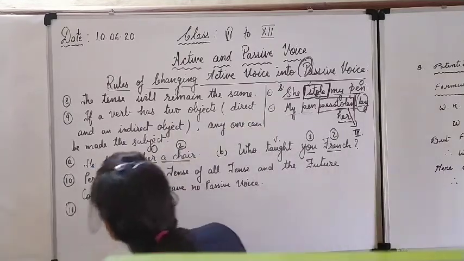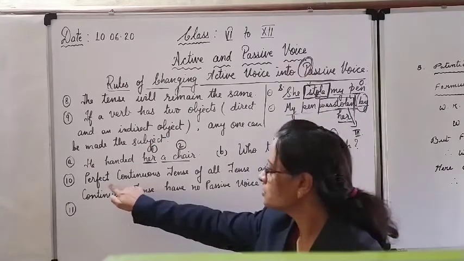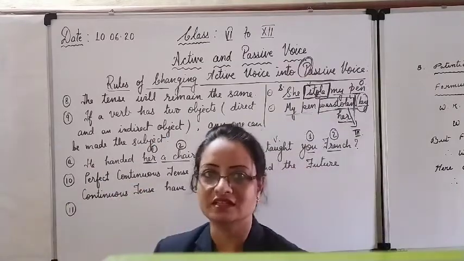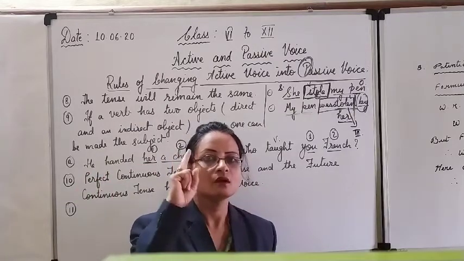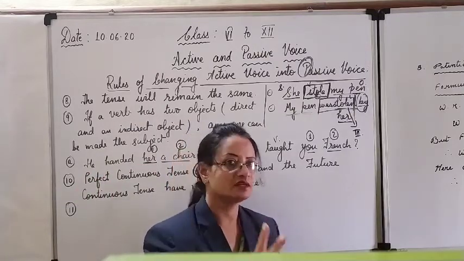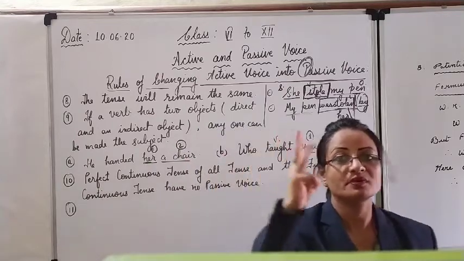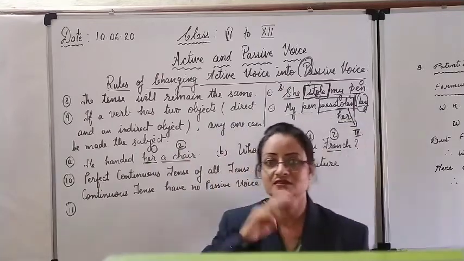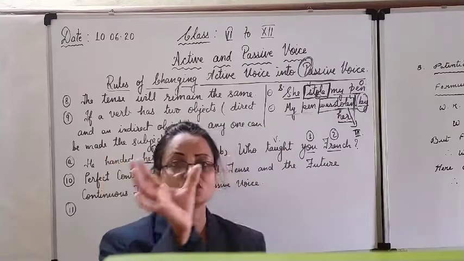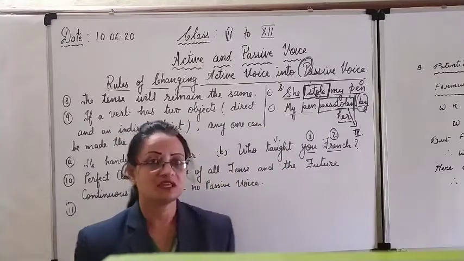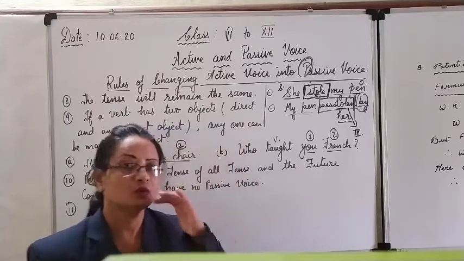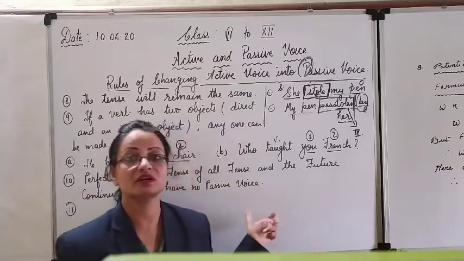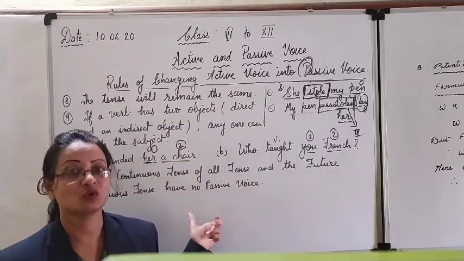Okay. Next rule says the perfect continuous tense: present perfect continuous, past perfect continuous, future perfect continuous, and the fourth, future continuous. Wherever the words perfect continuous are there, in all three tenses, it has no passive voice.